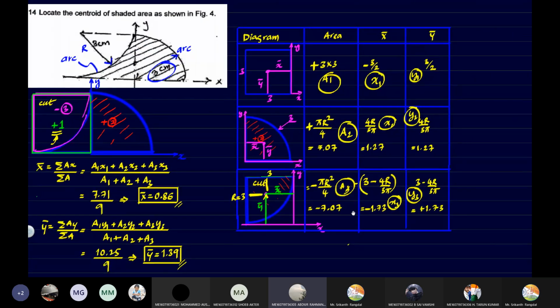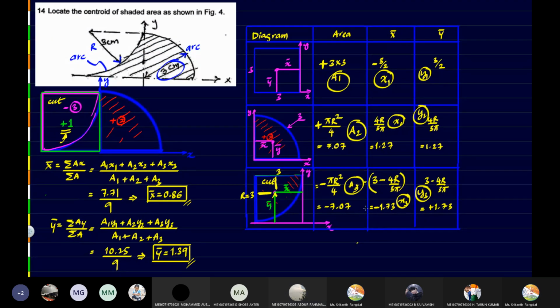Okay, so understand the steps. Understanding the steps is very, very important. What is the first step? First step, identify standard diagrams. So what are standard diagrams? Standard diagrams are those diagrams for which we know the formula of centroid.